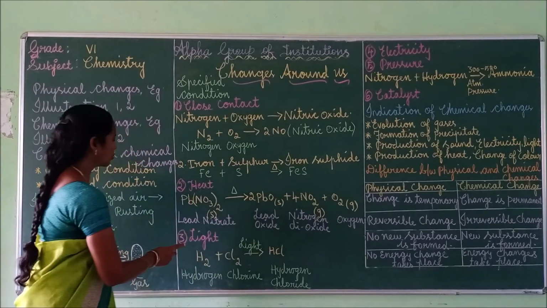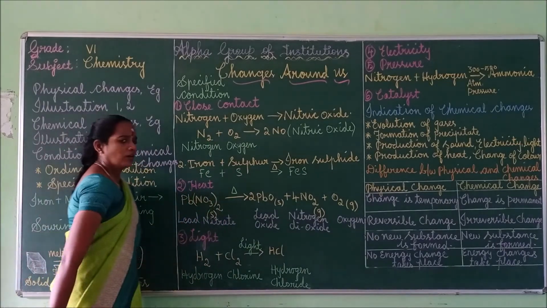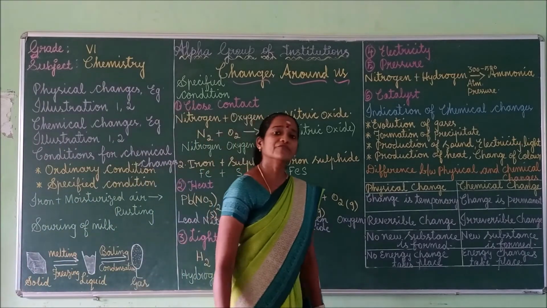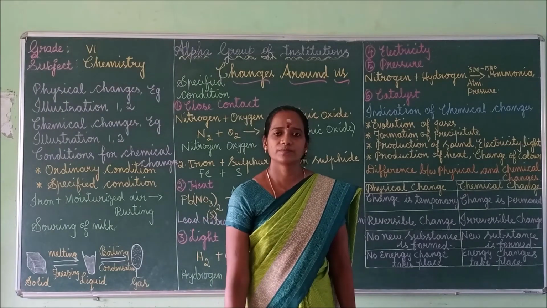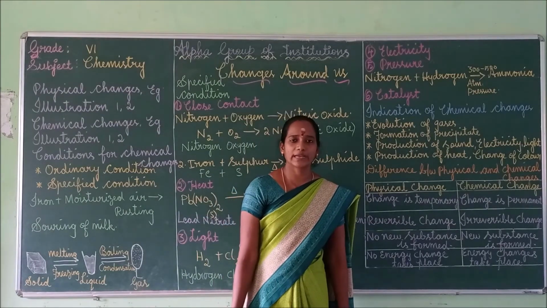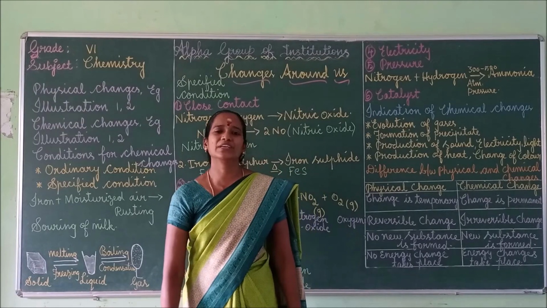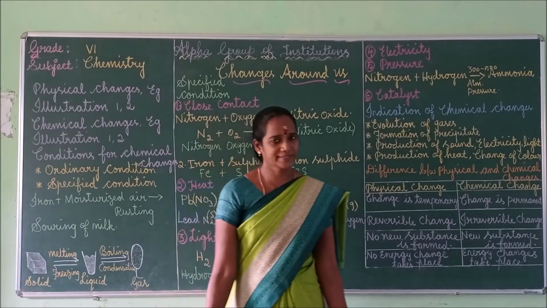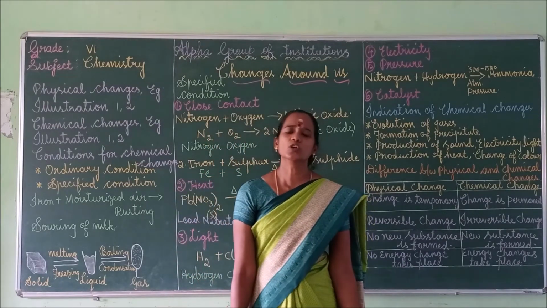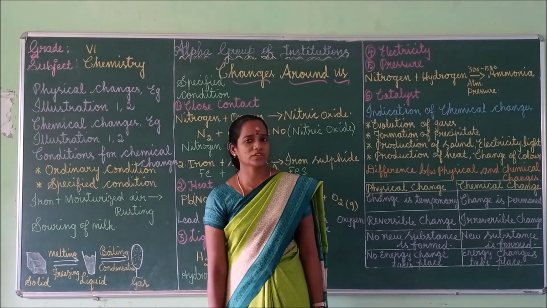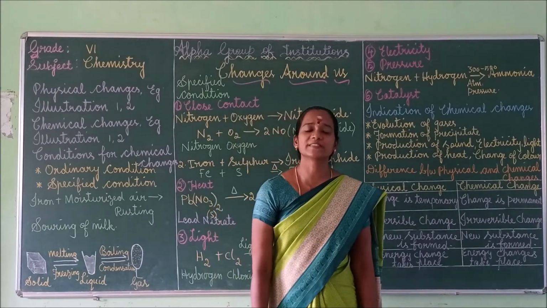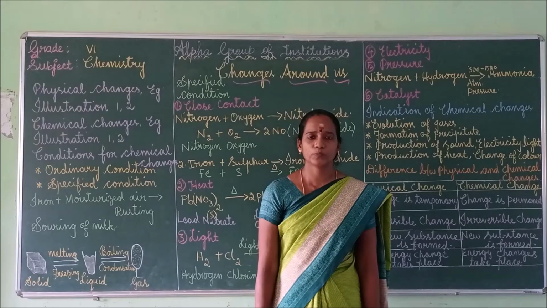Next one, we can move to light. What will happen if there is no sunlight? All the living organisms will be affected and we cannot get food for survival, isn't it? So sunlight is very important, not only for us, but even for plants also.